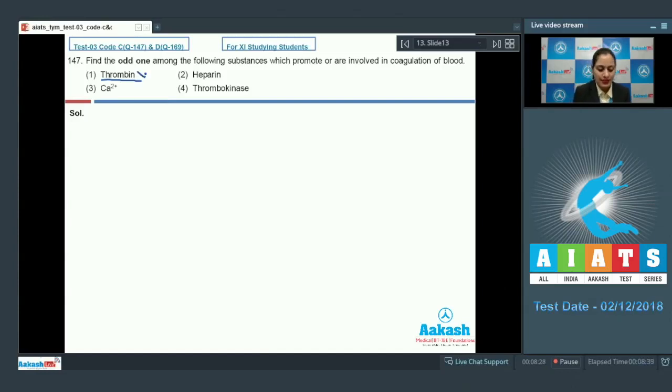So this cannot be the correct answer because it is involved in coagulation of blood. The next option is heparin, and heparin is an anticoagulant. So this will not promote or be involved in coagulation of blood. So this is the correct answer to our question.